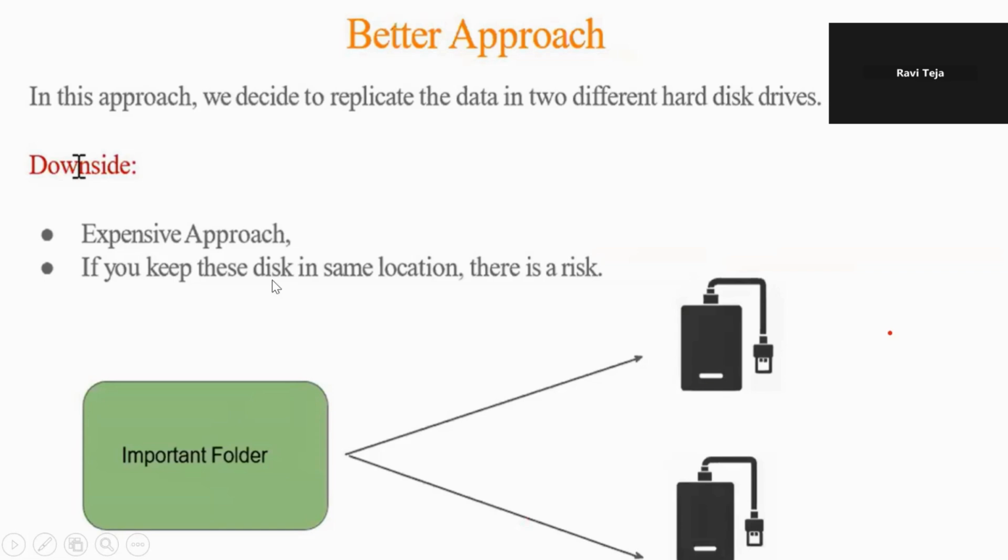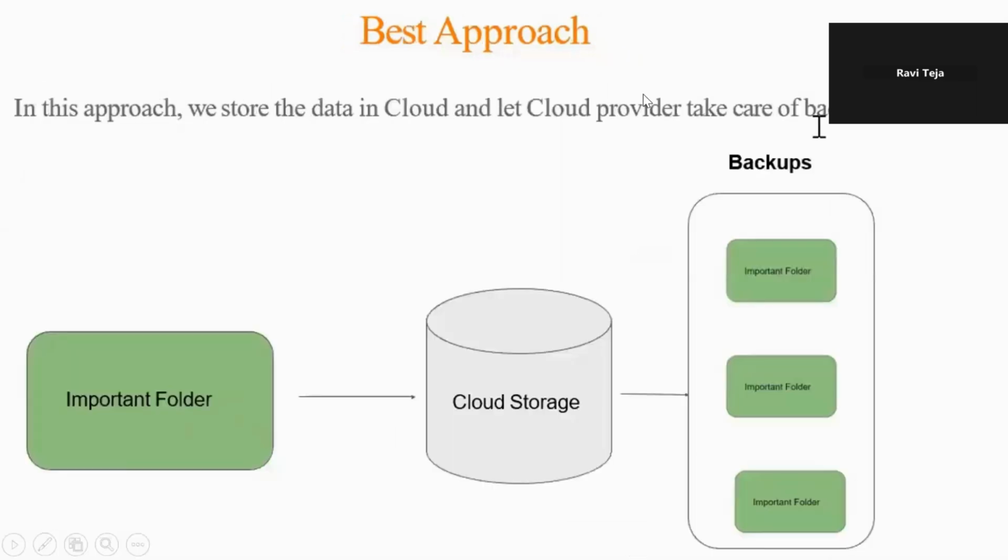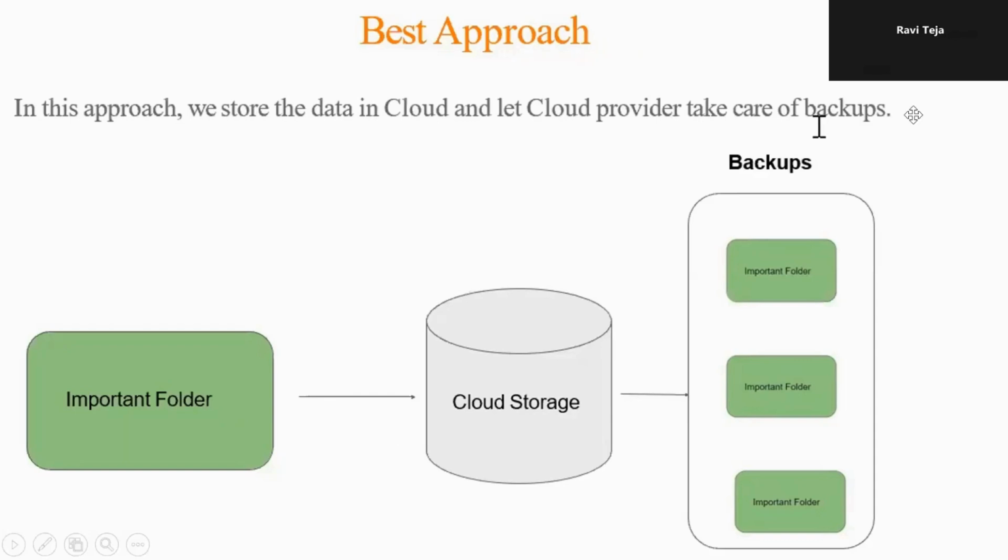If you keep these disks in the same location, there is a risk. Means you have placed these two in the same place, you may get risk, right? The important folder is going to be stored in two different hard disks. The best approach is to store the data in the cloud and let cloud providers take care of backups, right? Means you have a folder.